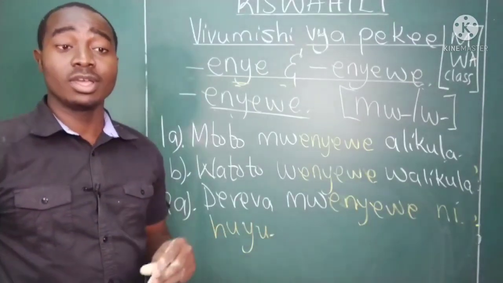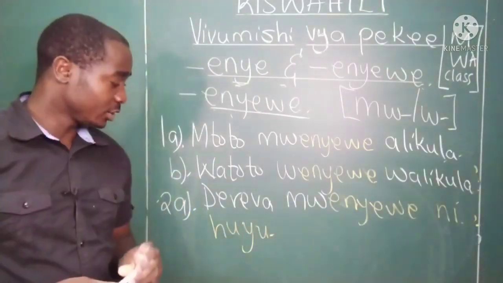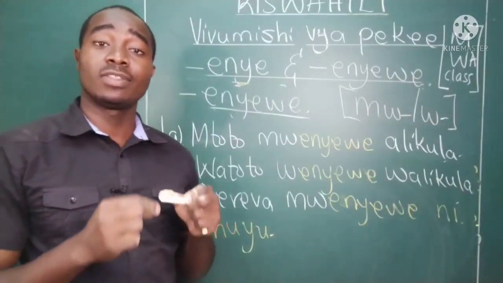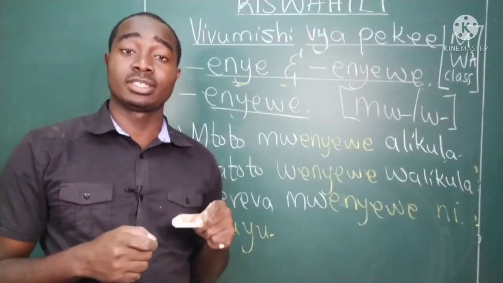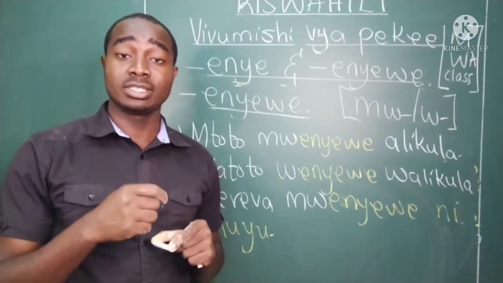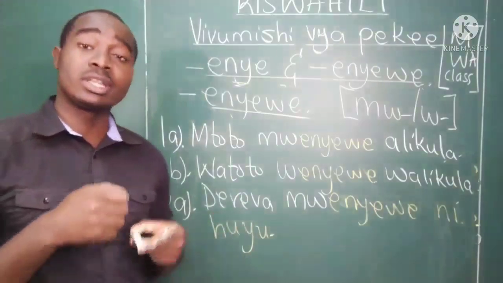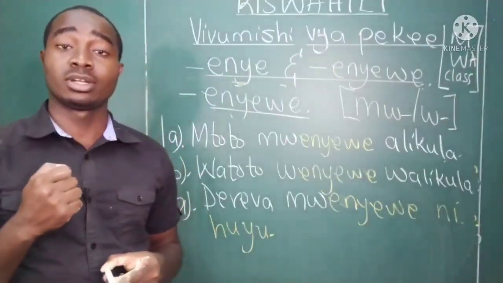Here, it implies the driver that we are talking about is this. The driver himself is this one.